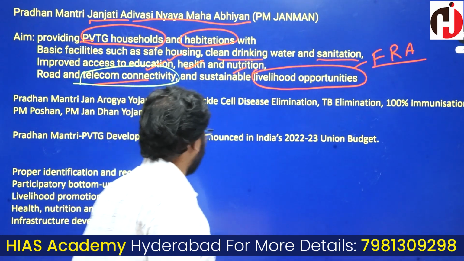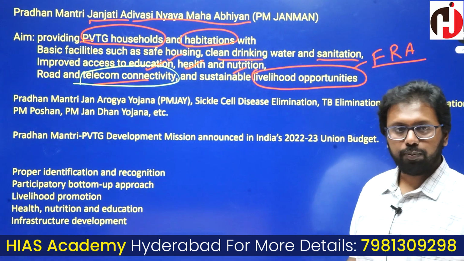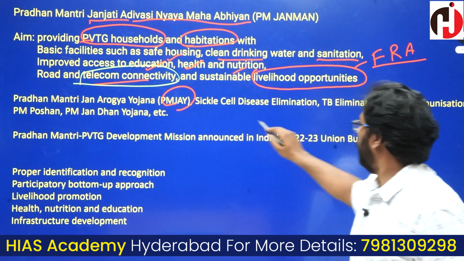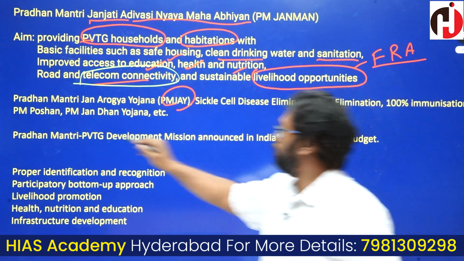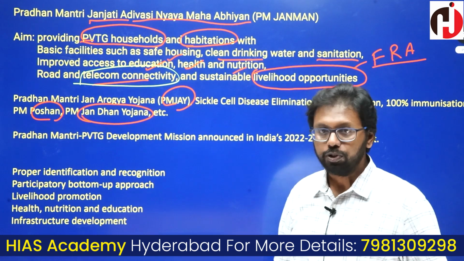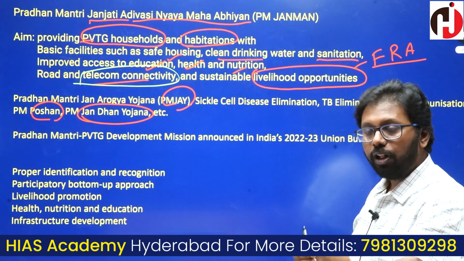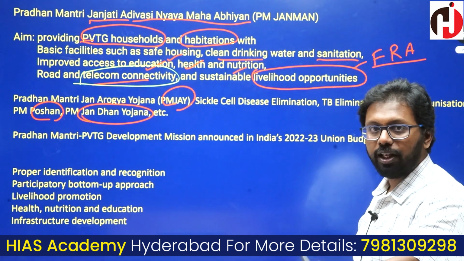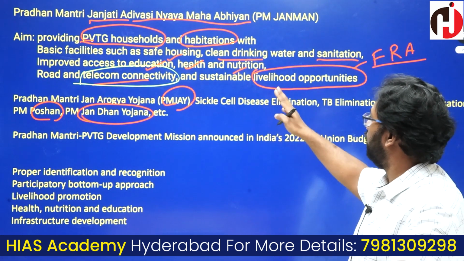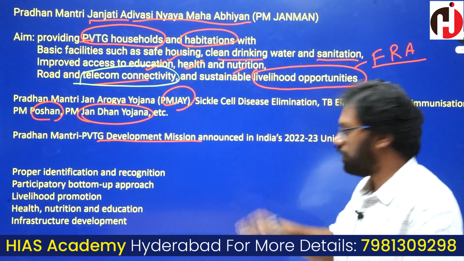And there is also one more thing. There are many other things, but here the Pradhan Mantri Jan Arogya Yojana, PM Poshan and Jan Dhan Yojana are a few schemes. For the upliftment of PVTGs, for their socio-economic development and their healthy existence, the Government of India has brought in certain programs. One among those is the PVTG Development Mission.